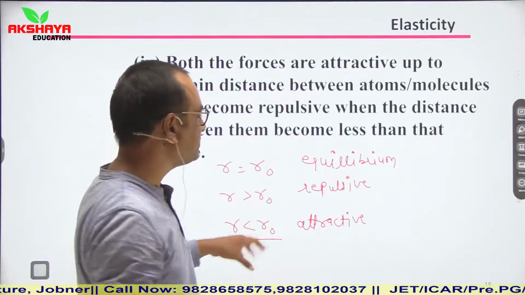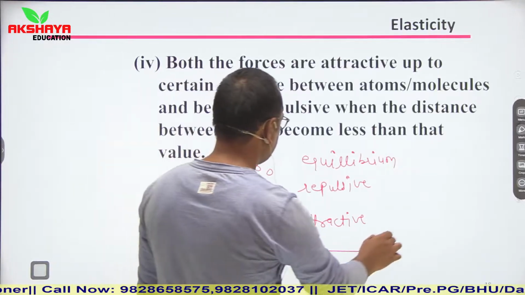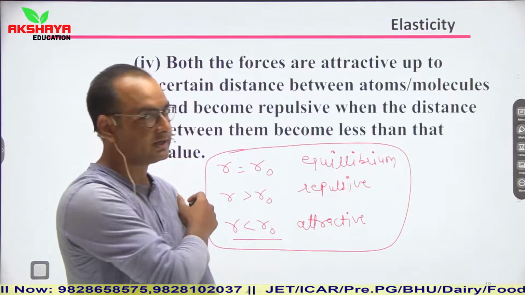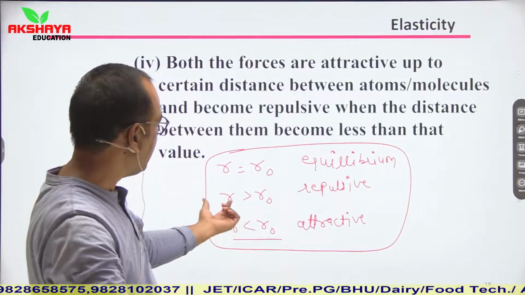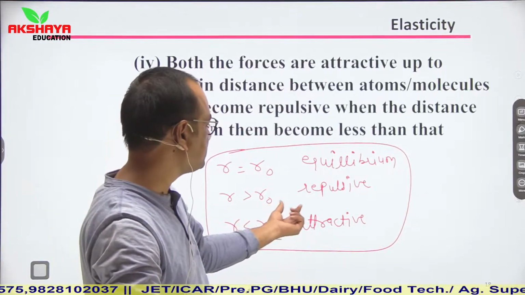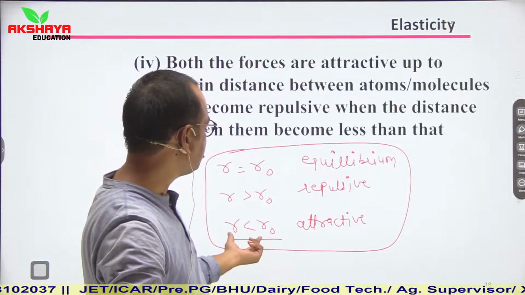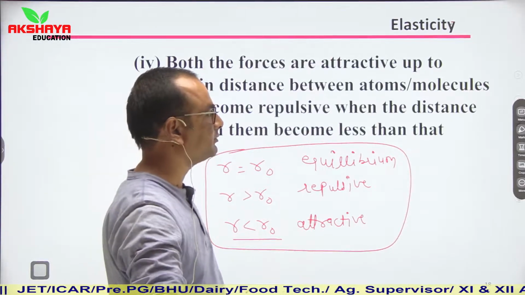So these simple three conclusions you have to keep in mind: at a certain distance R naught there is the equilibrium condition, and if the distance is greater than that certain distance, then it becomes attractive, and if it is smaller than that, then it becomes repulsive.